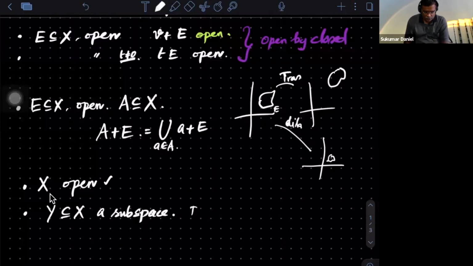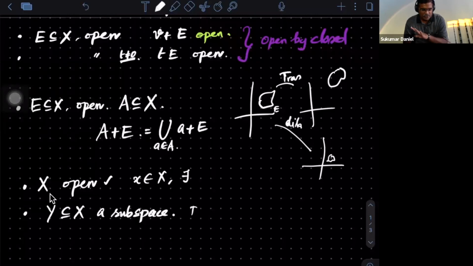So we'll go back to the previous question that I asked. X is open because you need to say the following. If you give me any x in X, I should be able to produce an open set. In our case, we know that the basis collection contains every ball centered at a of radius 1 by n, translated by x.